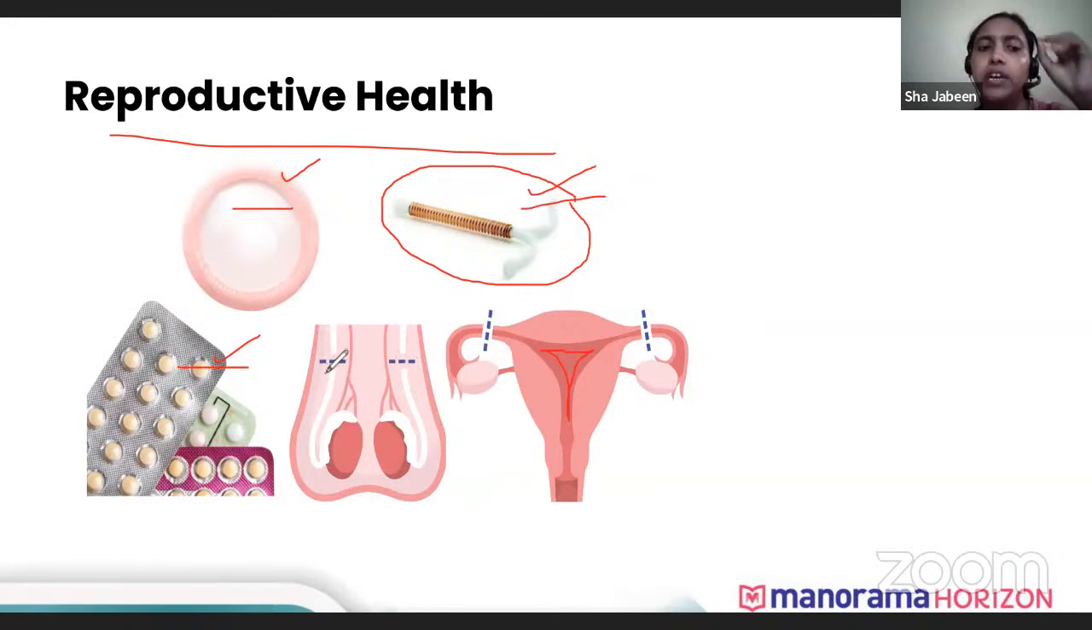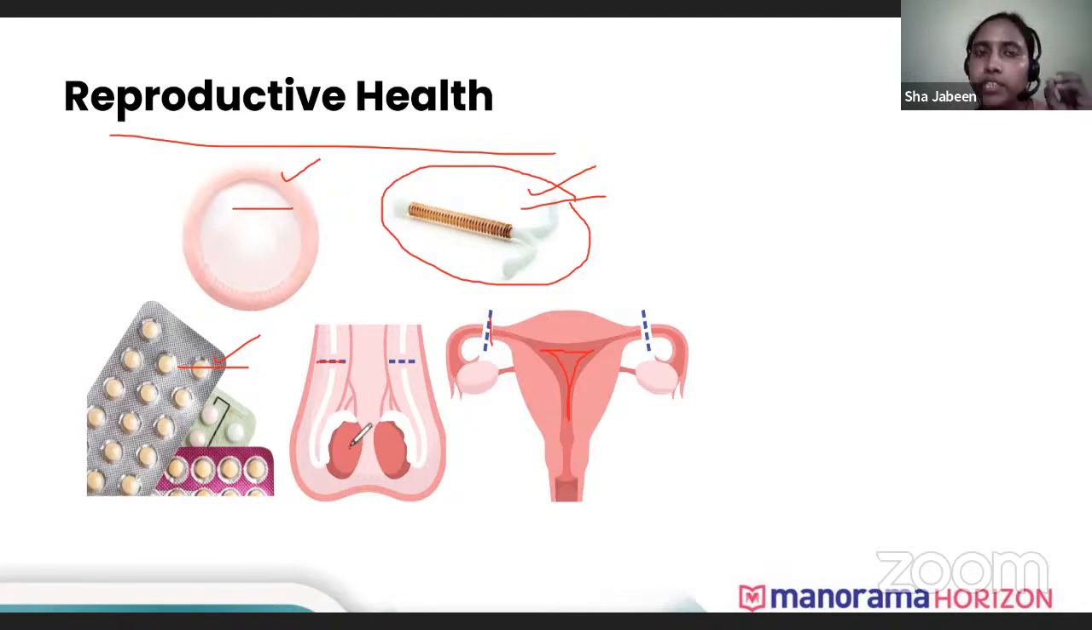In the surgical method, the tube, that is the vas deferens, is cut in males, or in females the fallopian tubes are cut. In males, we call it vasectomy because the vas deferens is getting cut. In females, because the fallopian tube is getting cut, we call it tubectomy.